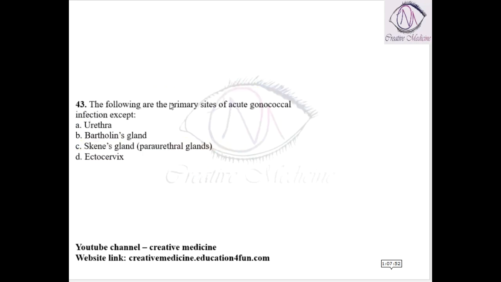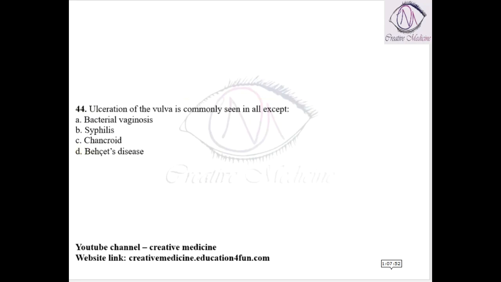Then, which of the following are primary sites of acute gonococcal infection except: acute gonococcal infection is seen in urethra, Bartholin glands and skin glands. It is not seen in ectocervix. It is seen in endocervix, not ectocervix. Then, ulceration of vulva is commonly seen in all except: ulceration of vulva is seen in syphilis, chancroid and Behçet's disease. It is not seen in bacterial vaginosis.